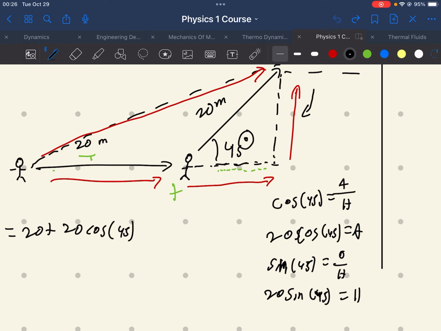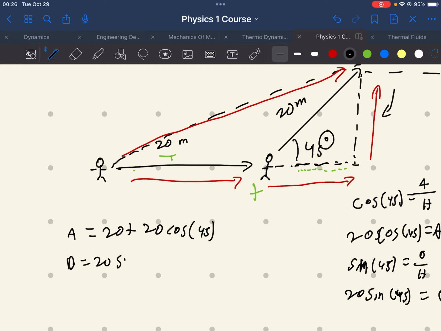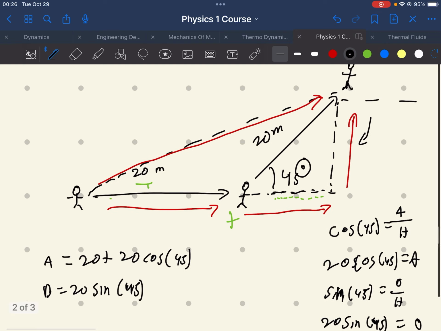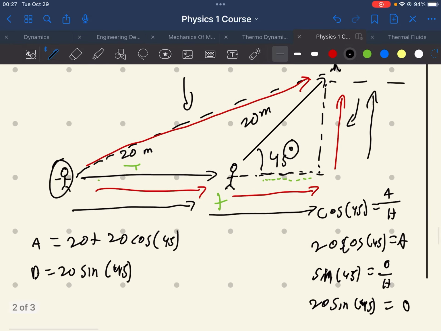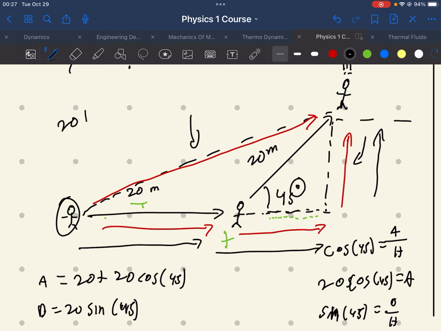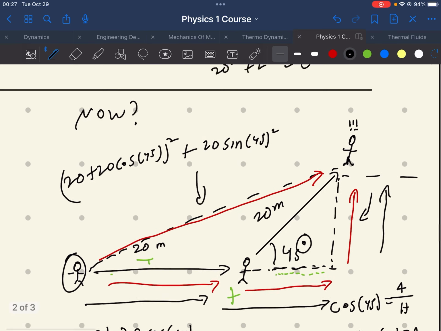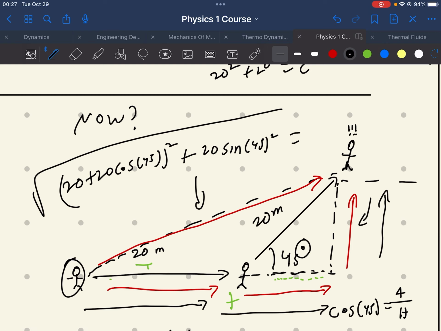That's equal to O. And that's our B. B is equal to 20 sine 45. That's because it travels only 20 sine 45 up from this position, and it travels 20 total plus 20 cosine 45 all in this rightward direction. That's how we get this displacement vector here of doing a squared plus b squared, so it'll be 20 plus 20 cosine 45 squared plus 20 sine 45 squared, and it'll be the square root of that. That is the displacement vector.